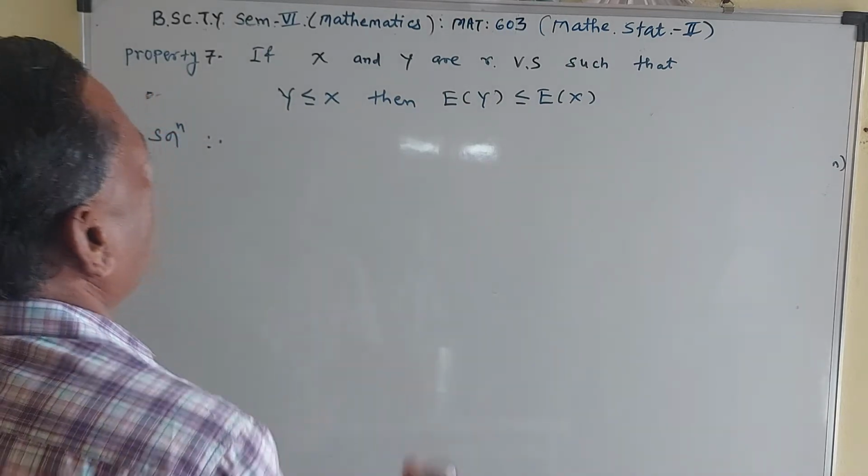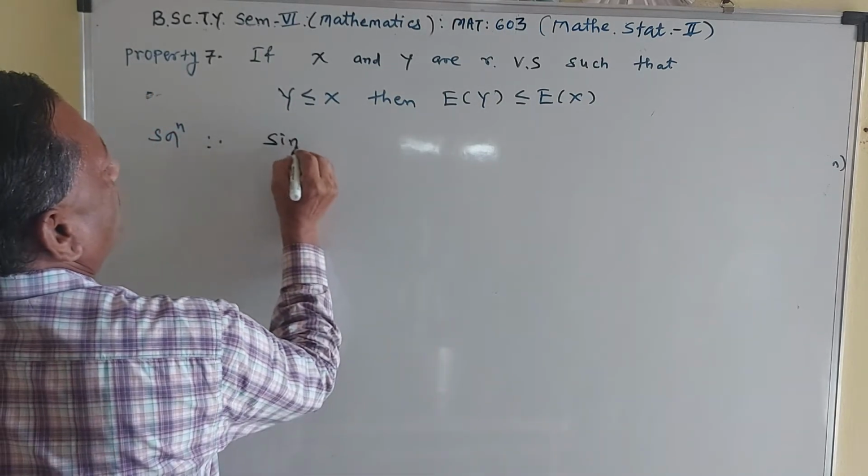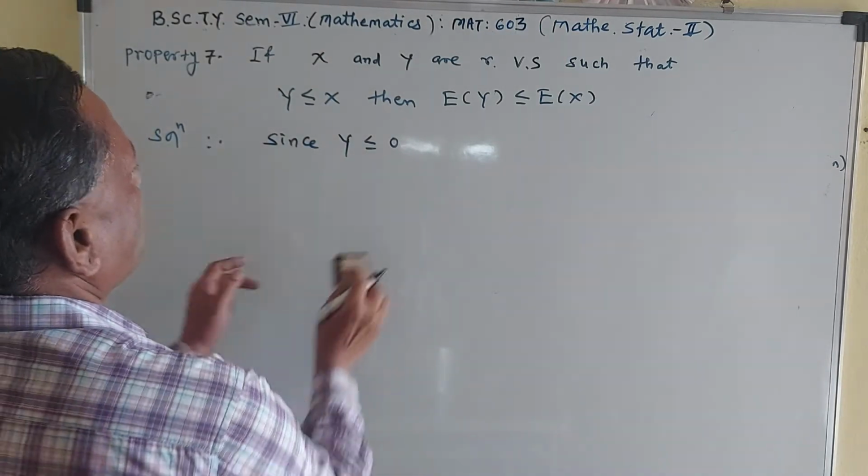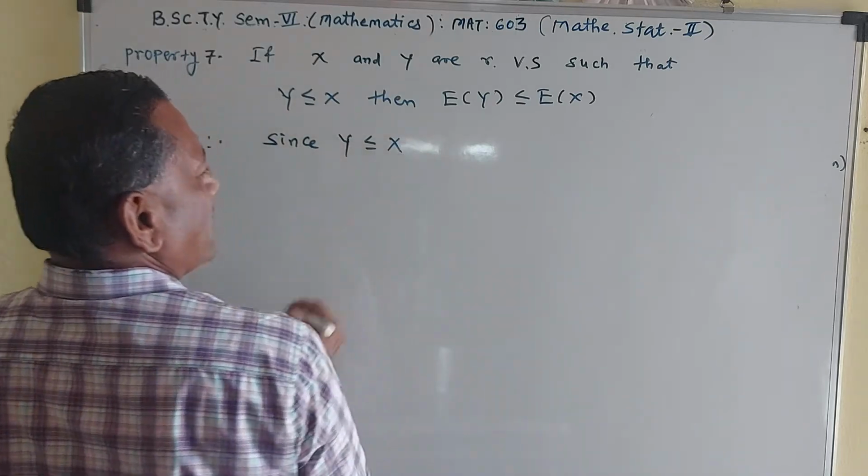Here x and y are random variables, and it is given that y is less than or equal to x.